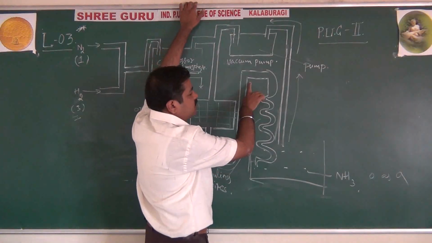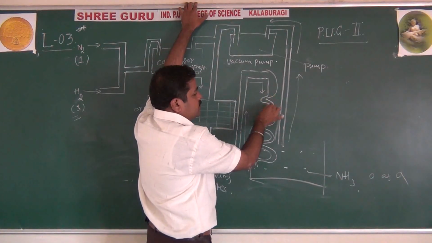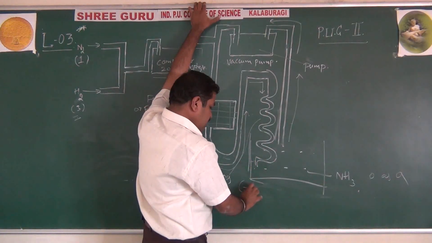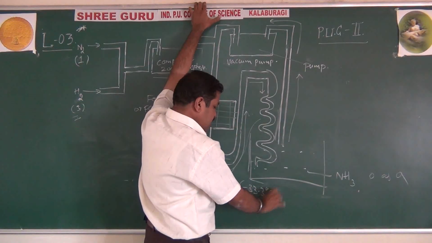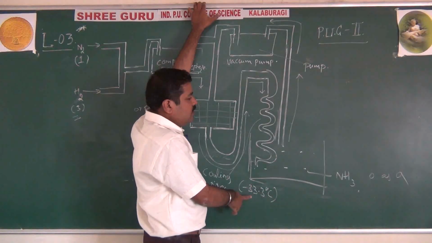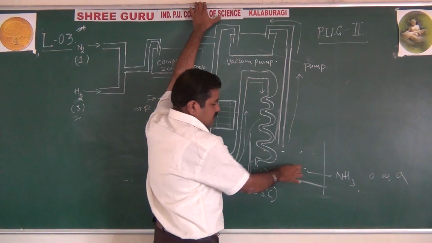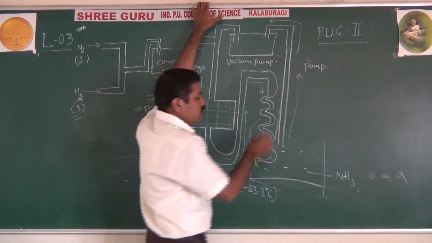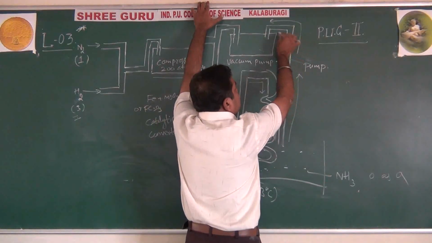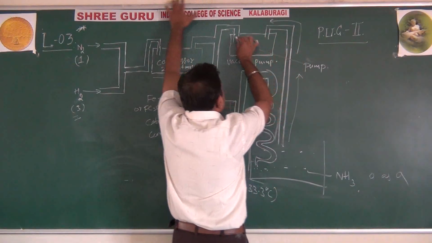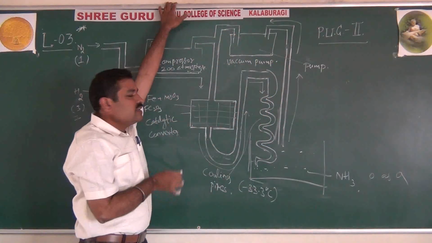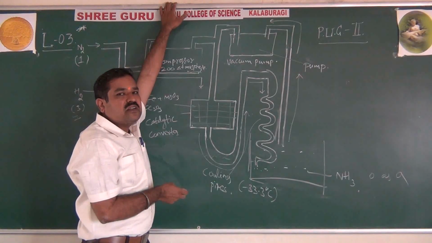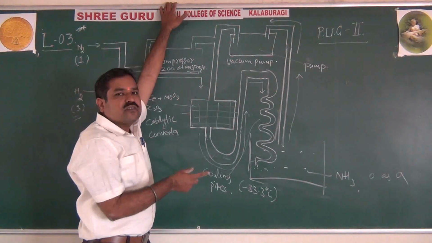This liberated ammonia is first in gaseous state, then it is passed through what are called cooling pipes, where it is cooled to minus 33.3 degrees Celsius, very low temperature. Then it is converted into liquid ammonia and is kept here. If any undecomposed gases, nitrogen and hydrogen, are remaining, they are once again recycled back to a vacuum pump, and they are mixed with the fresh gases. Like this, until all nitrogen and hydrogen is converted into ammonia.